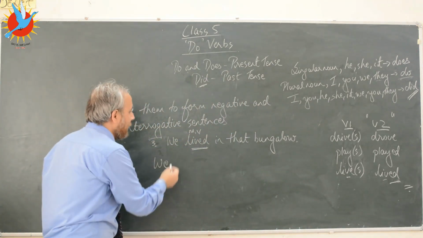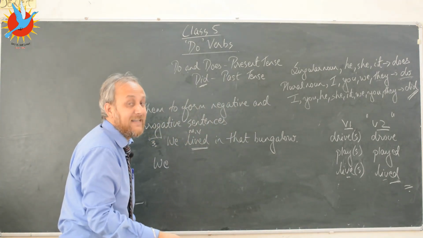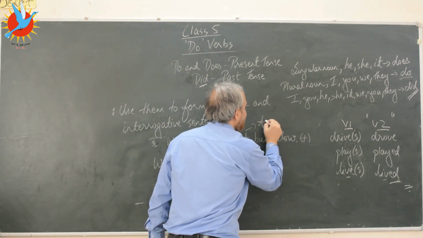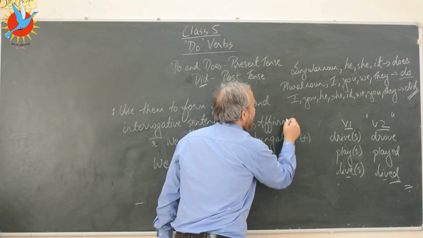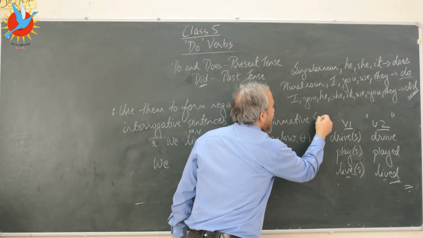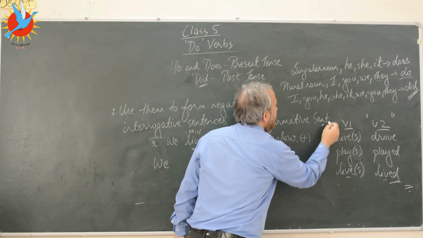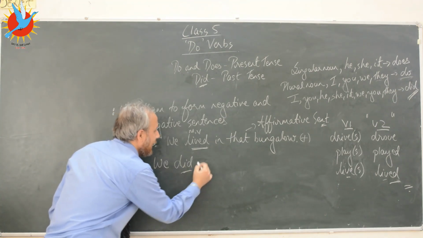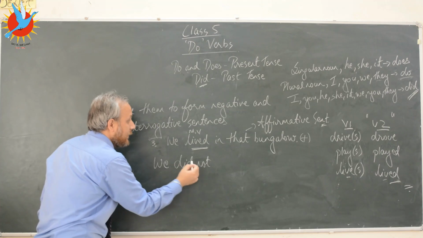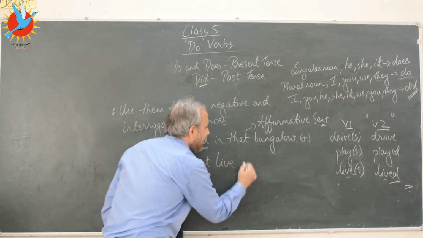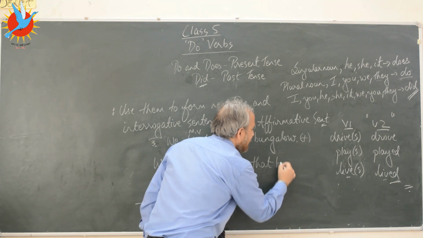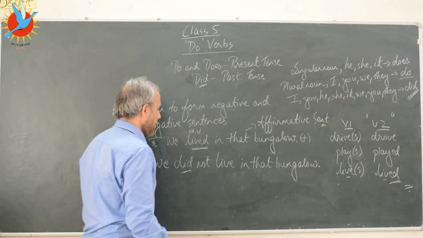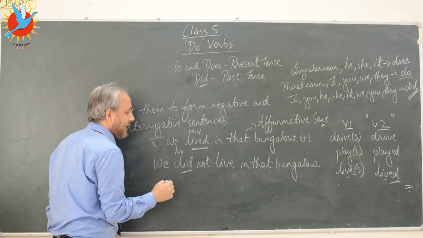So we lived in that bungalow. Now let's change this into a negative sentence. And remember, this is a positive sentence, or an affirmative sentence. A-F-F-I-R-M-A-T-I-V. Affirmative sentence. So we, followed by did, then add the word not. We did not live in that bungalow, full stop. So did is the helping verb or the auxiliary verb here.